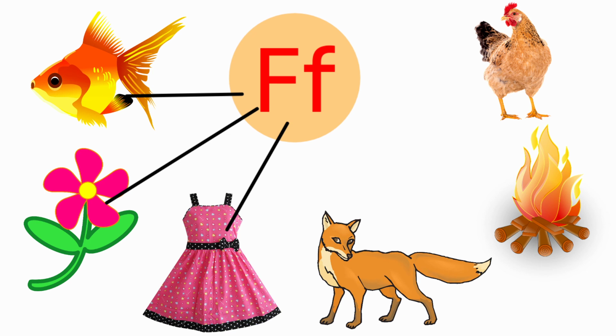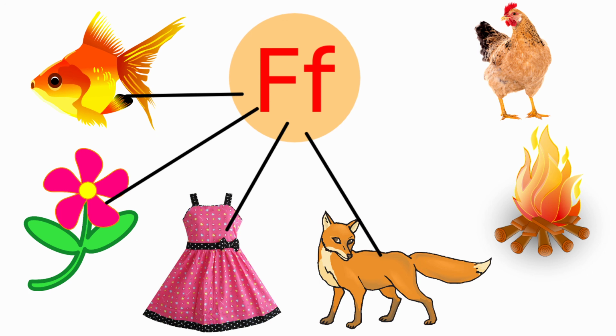Next one, fox. The beginning sound for fox is if. And the sound of the letter F is if. Both are having the same sounds. So we are going to draw a line from F to fox.